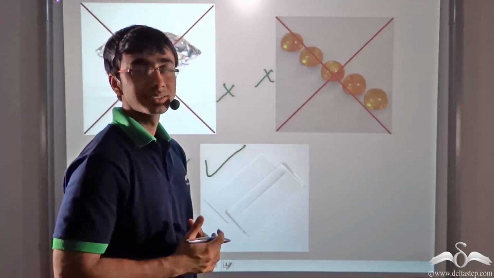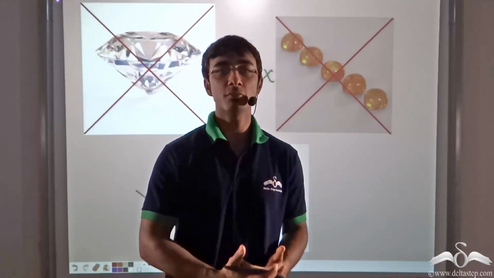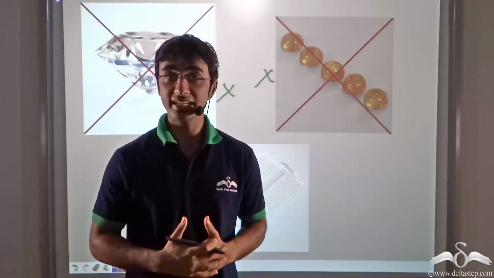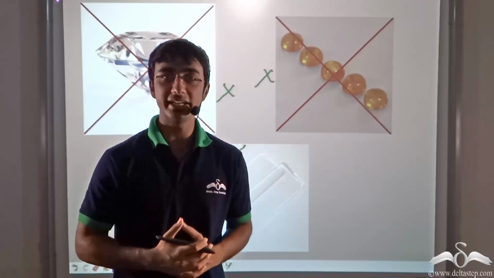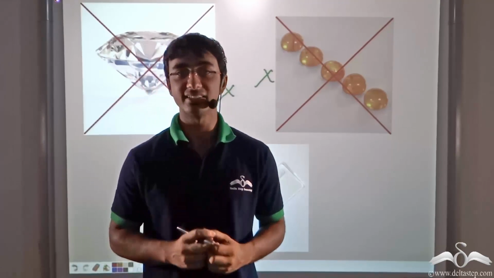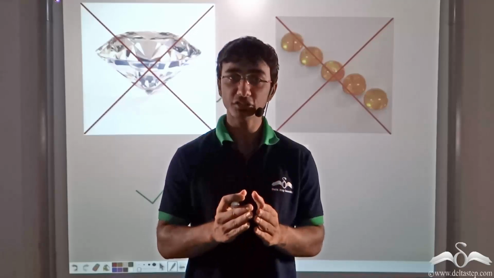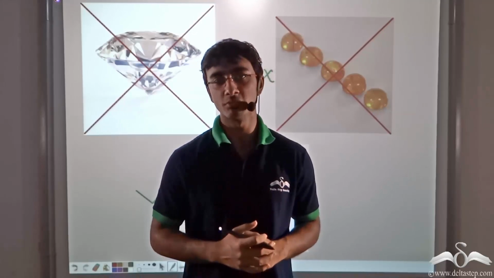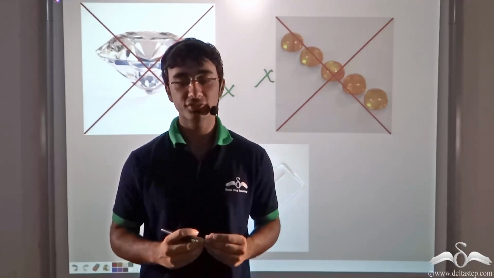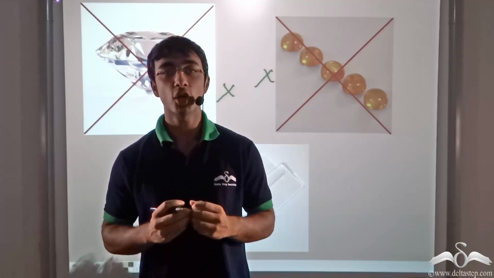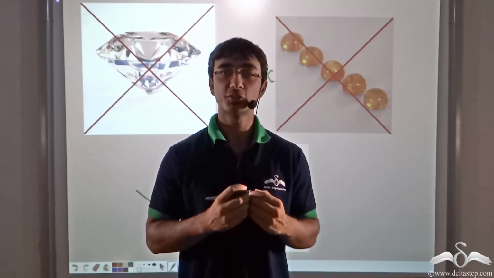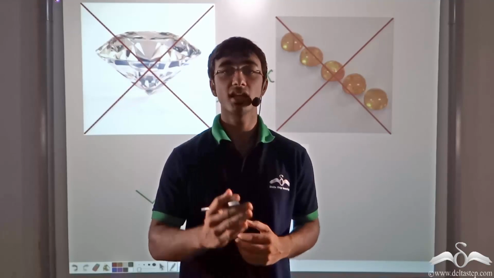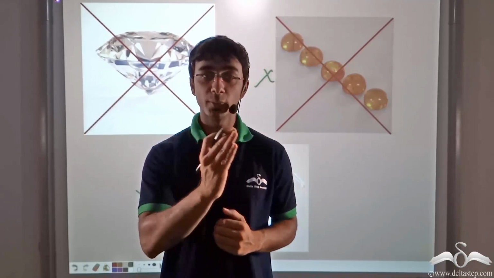We also learnt that when light travels from an optically rarer to an optically denser medium, the speed of light decreases and the path of light bends towards the normal. And when light travels from an optically denser to an optically rarer medium, the speed of light increases and the path of light bends away from the normal.